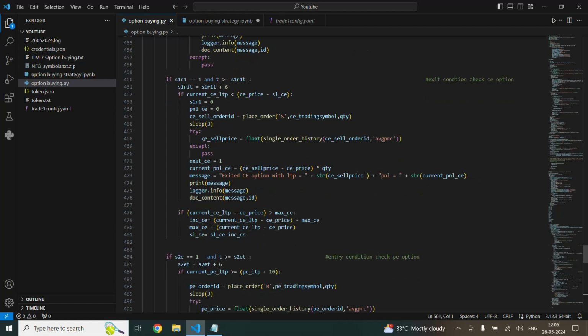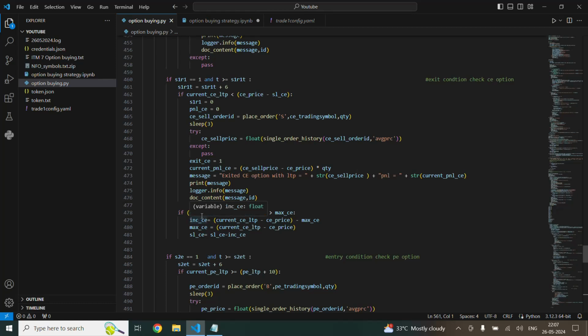Now if this is not the case, it will come here, and then you check for the trailing stop loss. Let's say you have entered at an LTP of 100, and the current price of this LTP is 120, then it will check for the triggering of a trailing stop loss. Since we have set maximum CE as 22, it won't get entered into this set.